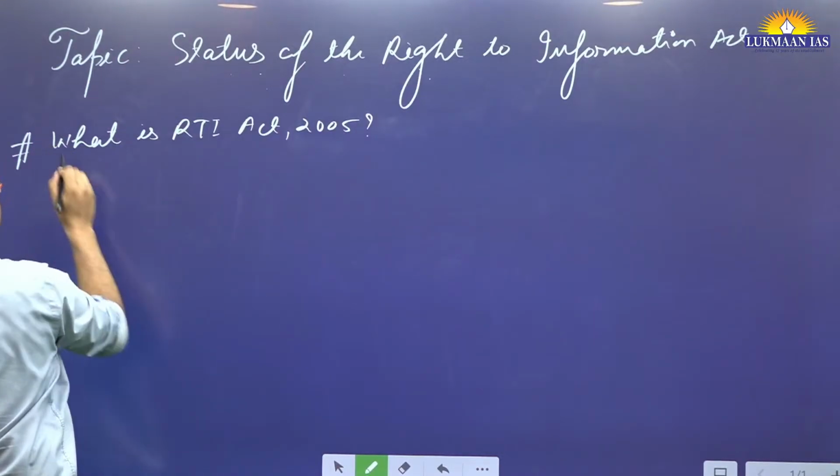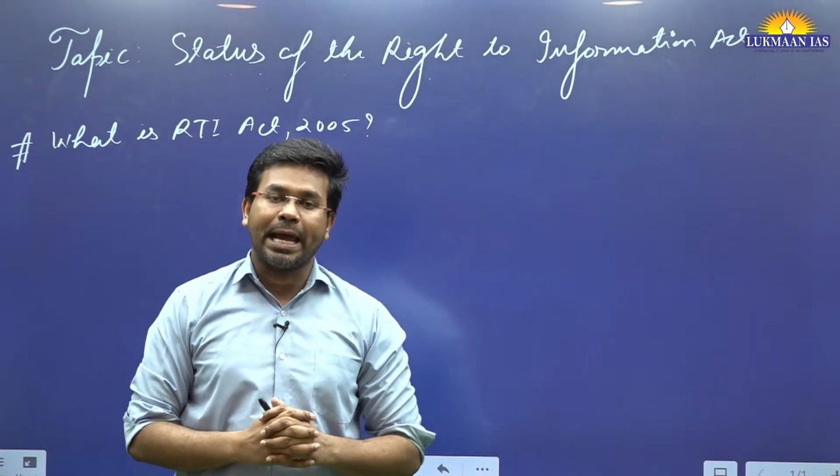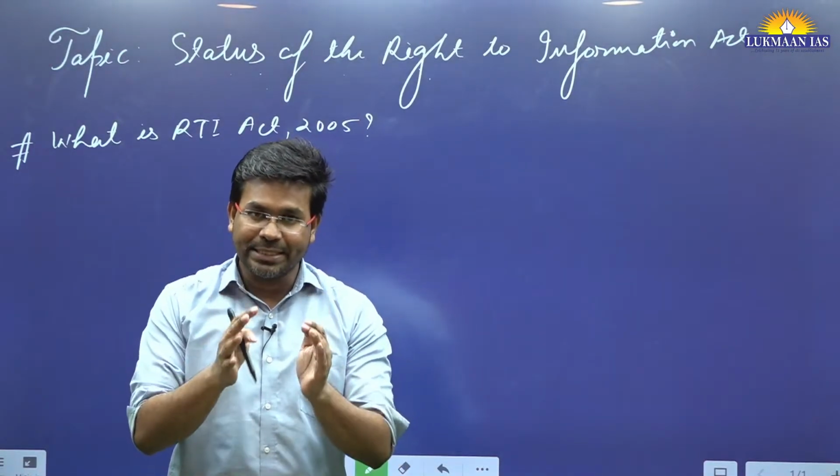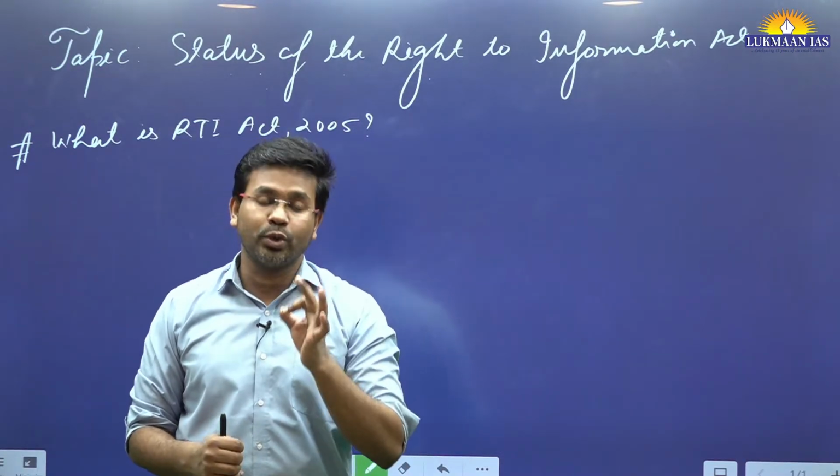When we talk about the Right to Information Act, this is a public disclosure act of the government of India. This act has been enacted for providing information to the public.